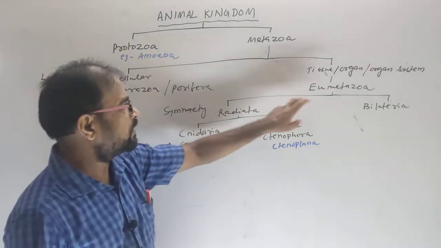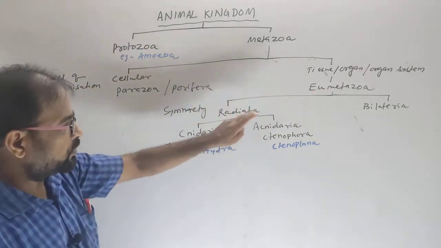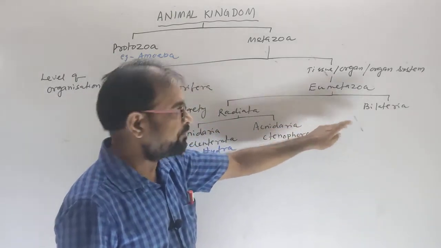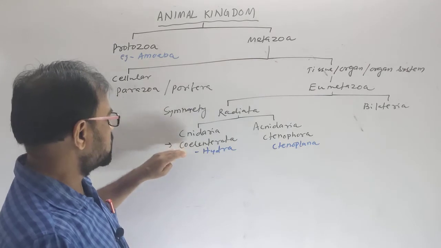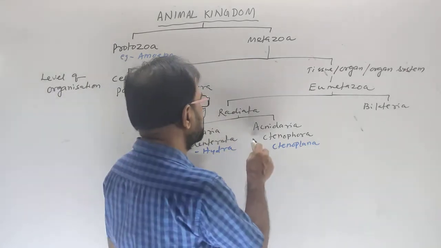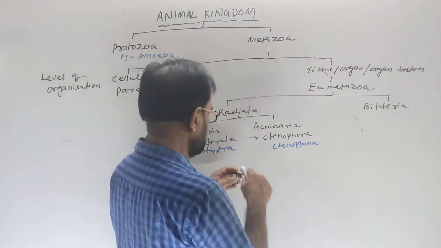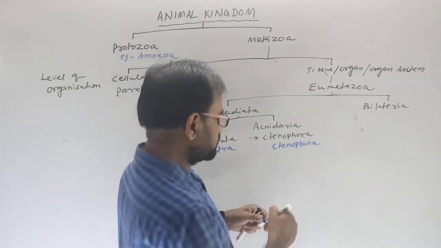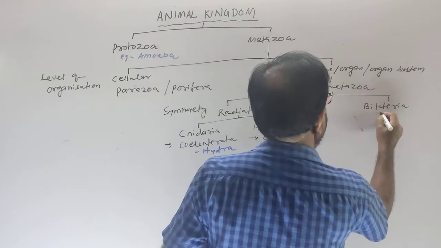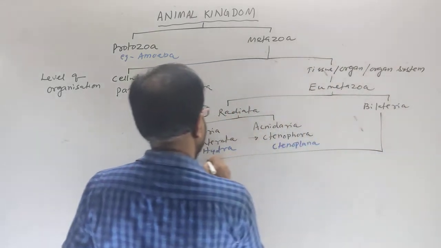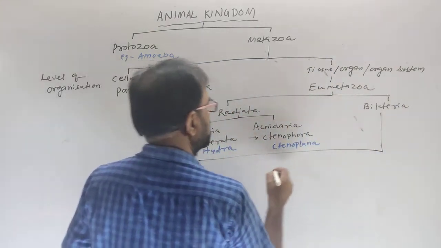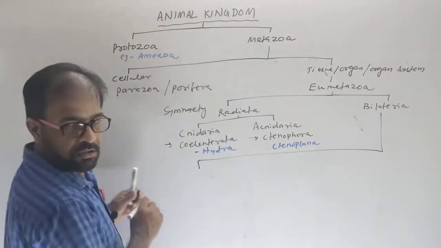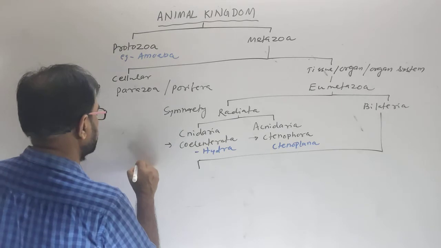Parazoa or porifera, and eumetazoa. The eumetazoa divides according to symmetry into radiata and bilateria. The radiata is of two types, Coelenterata and Ctenophora. Similarly, the bilateria divides based on the body cavity or coelom.